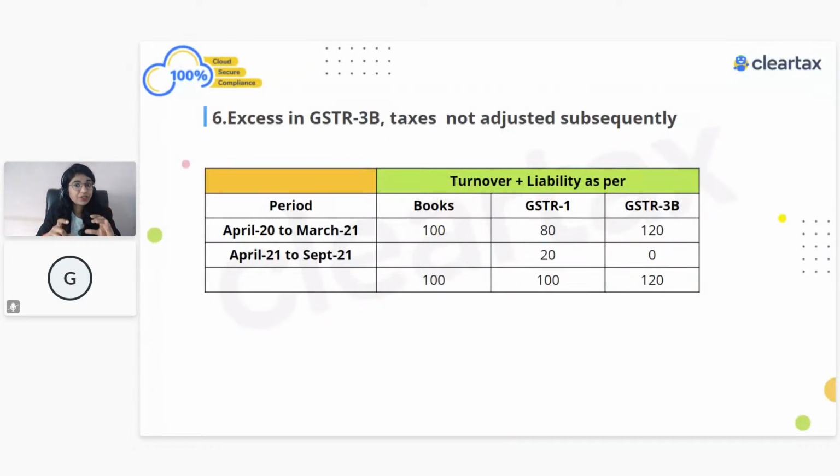If there was some additional liability and you missed paying that, and when you have missed it, you have not paid in the current year as well as you have not paid in the next year, where are we going to show that additional liability?